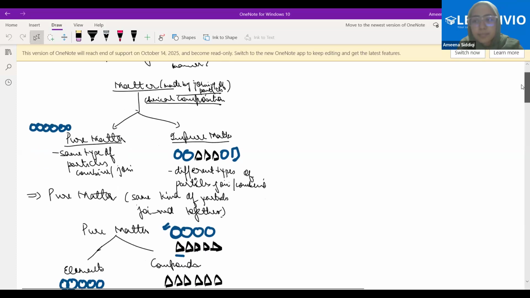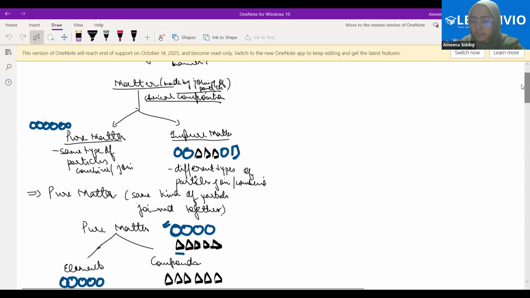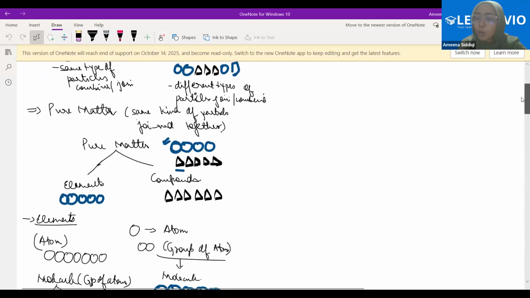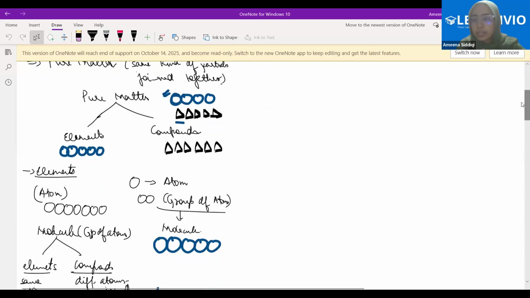Now, what is pure matter? Pure matter is a type of matter in which the atoms or particles are the same. Single type of constituent particles are there. That means the particle which is combining together is the same. Whereas in impure matter, the particles are different. Wonderful. So I think we completed the elements. Pure matter is further classified into two types, elements and compounds.